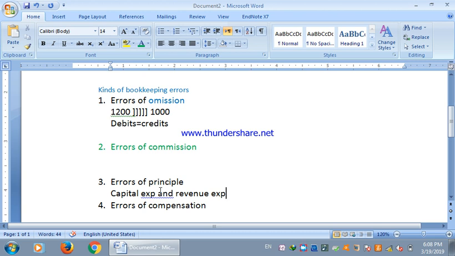Sometimes there has been a mistake in recording the revenue expenditure and the capital expenditure. For example, a value of revenue expenditure nature was recorded as capital expenditure. So this is an error, and that will be an example of the error of principle, that a particular principle was violated, it was not followed.